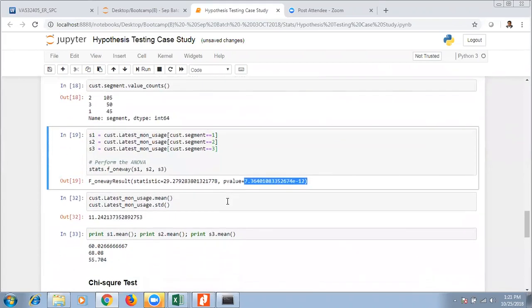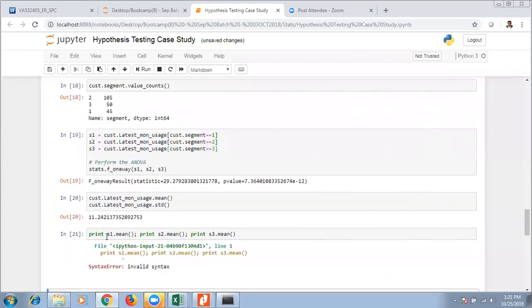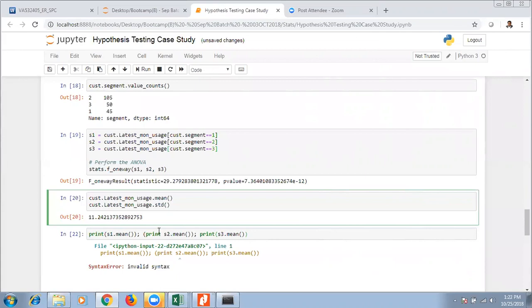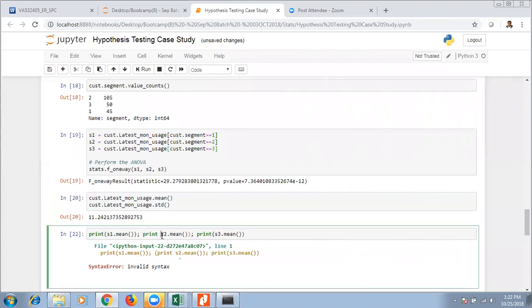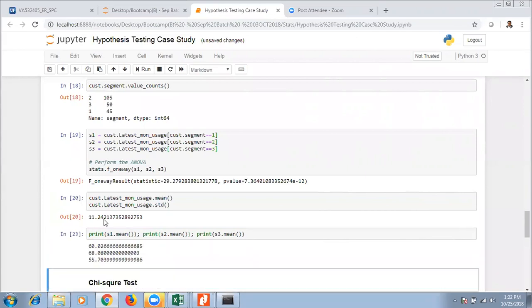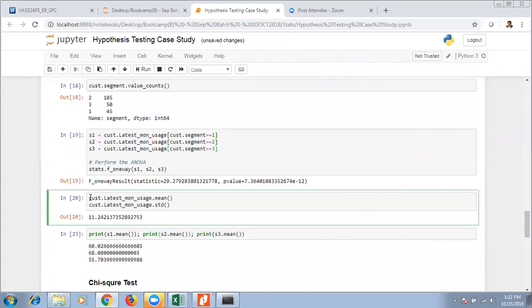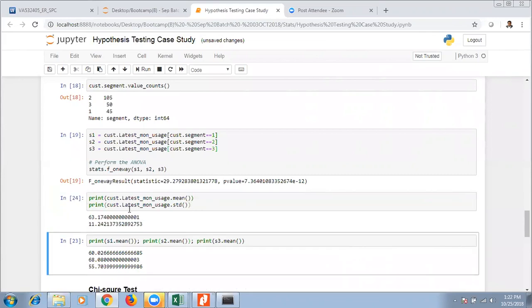In case you want to quickly look at their averages, individual sample as well as overall sample, you can see that the overall average is 63, but segment 1 average is 60, segment 2 average is 68, segment 3 average is 55.